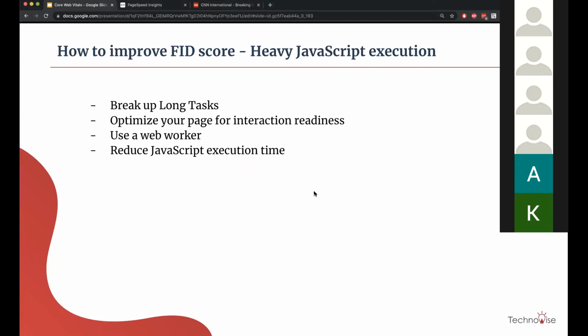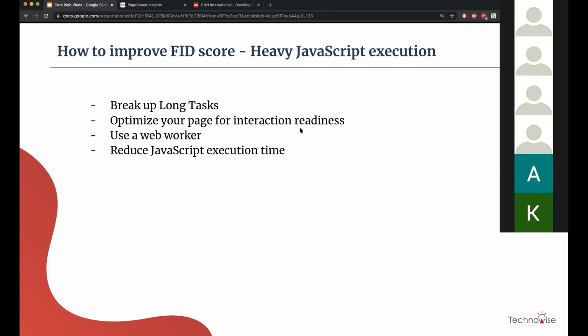Relook at your chunk sizes. If you are enabling code splitting, make sure that it is enabled on a route basis, so that the JS which is required for other routes is not loaded for your route. Again, this is mainly related to JS, but this is about JS execution. Less JS will lead to less JS execution time, so we should always concentrate on reducing the JS and loading the minimum JS as much as possible.